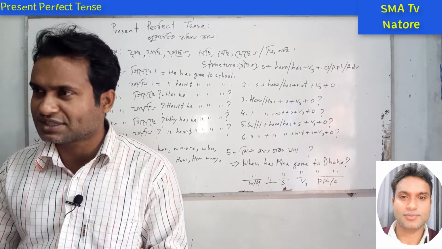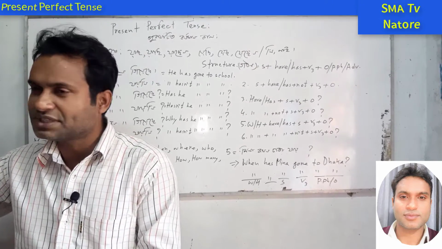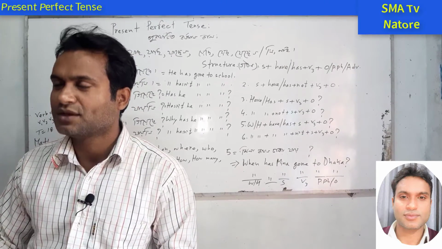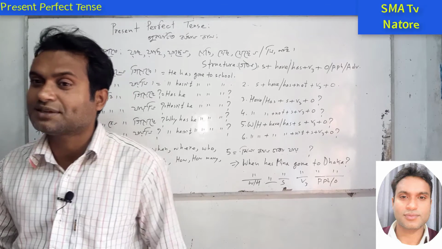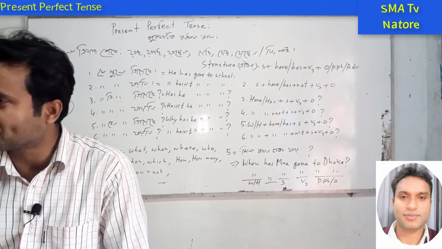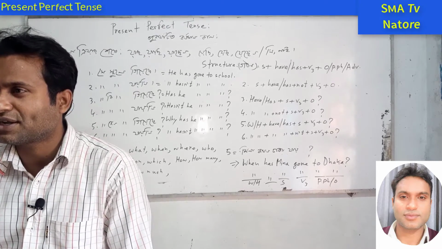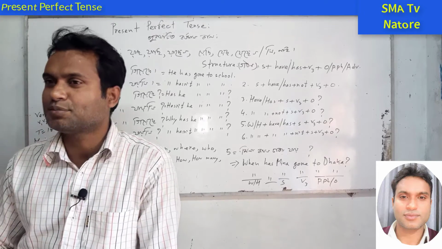কেউ তার সাথে কথা বলছে না, just watching. If a foreigner comes here, যদি একজন বিদেশি এখানে আসে, we will just see and watch, but we don't talk with him. আমরা তার সাথে কথা বলি না. But if he is a Bangladeshi person, then what happens? We ask the questions: what is your name, where have you come from, what is your profession?